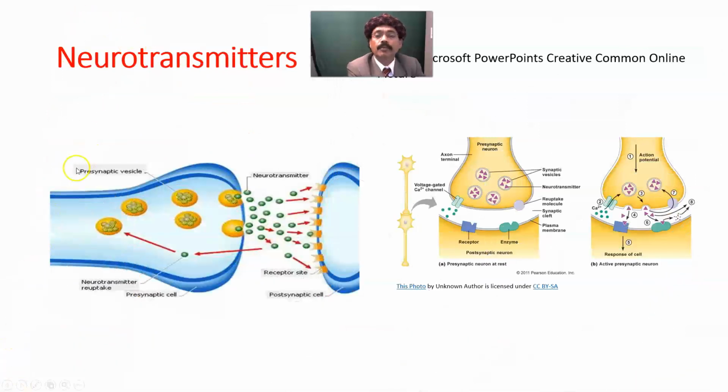Here is the presynaptic vesicle. The neurotransmitter is released. This is the receptor side, the postsynaptic cell. We also need the calcium gated channel to be okay. Then we should have an enzyme here so that the acetylcholine is broken down after a certain time. This is the presynaptic neuron at rest, and here is the active presynaptic neuron, very much active.